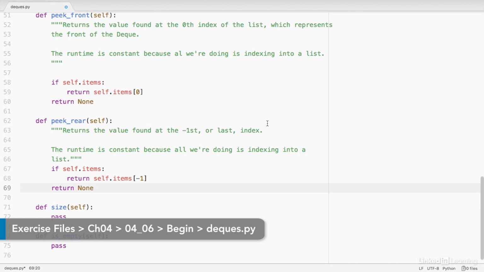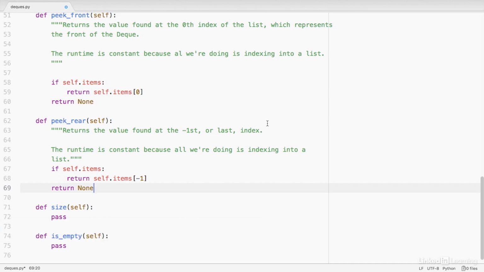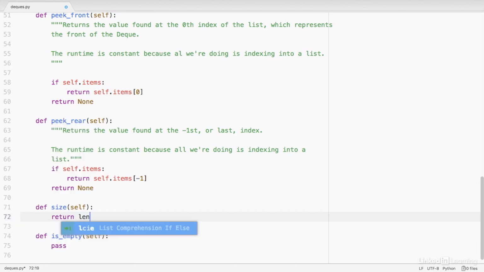These are logically identical to the size and isEmpty methods that you might use for a stack or a queue. For the size method, all we need to do is find the length of the list that is representing our deque. And to do that, we can use Python's built-in length method. So we'll simply say return the length of self.items. And even if items is an empty list, this will still return 0 for us rather than erroring out.